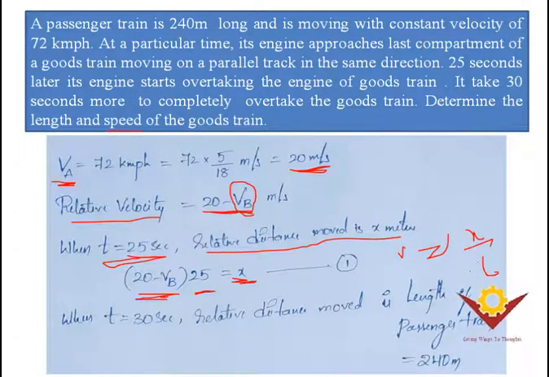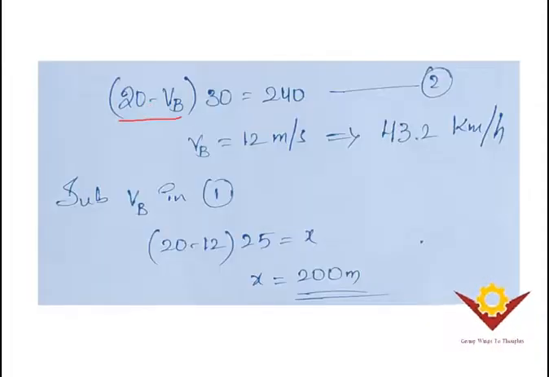Which is nothing but velocity equals distance by time. So from this you get this, and when t equals 30 seconds, the relative distance moved is the length of the passenger train, which is 240 meters. This is the relative velocity, this is the time taken, and this is the distance moved.